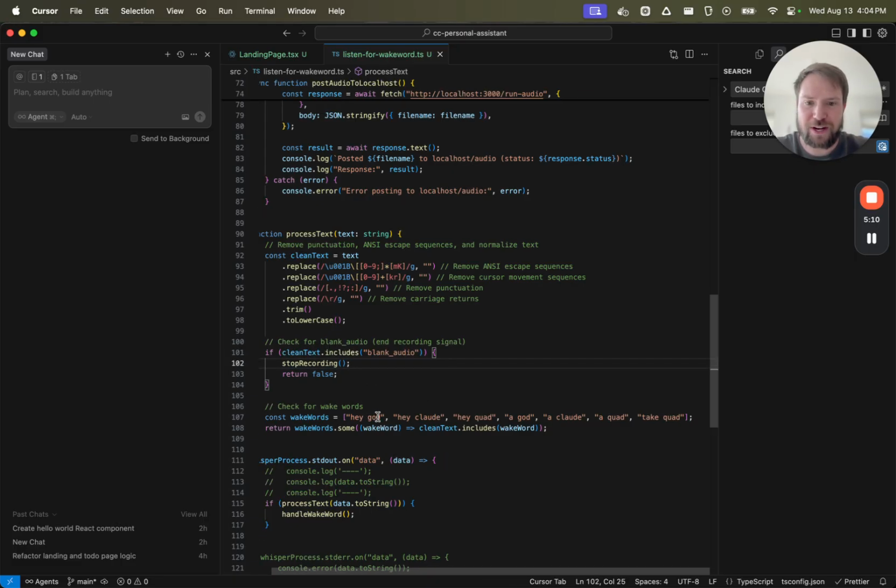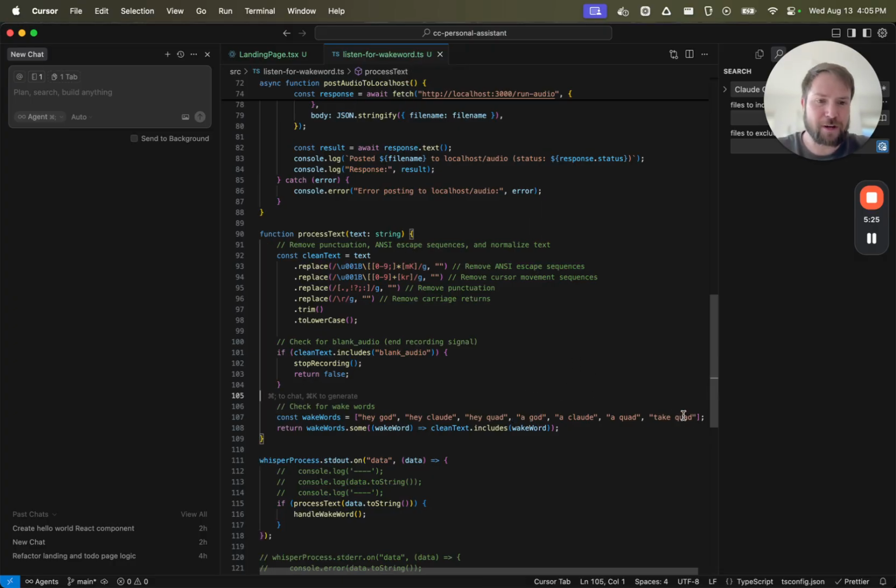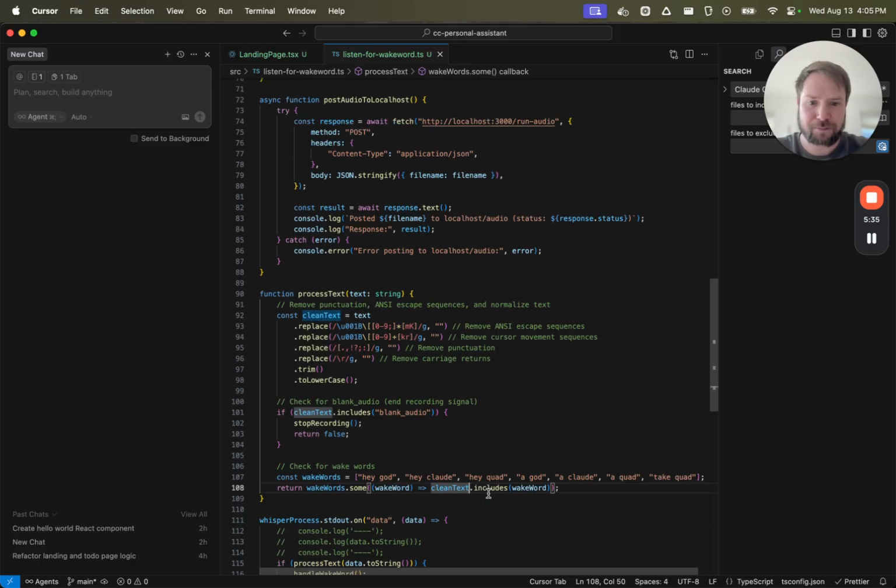And then our wake words here are, I want it to be "Hey Claude," but the model does not quite pick that up consistently. So we also get "Hey God," "Hey Quad," "A God," "A Claude," "A Glod," "Take Quad." I sat here for a couple of minutes just saying "Hey Claude" over and over again, and these were 80% of the transcriptions. If I enunciated better or had a better model, I'm sure we could trim that a little bit.